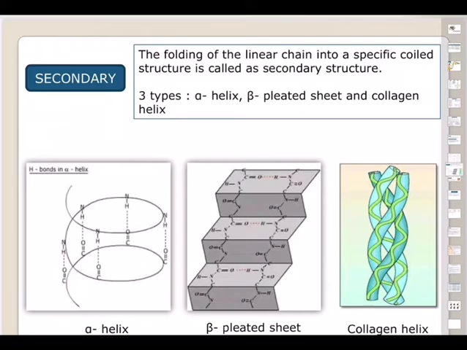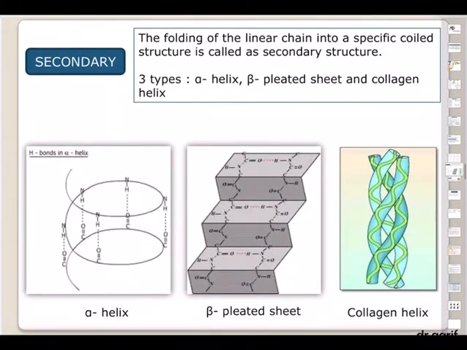Now the secondary structure, the folding of the linear chain into a specific coiled structure. See, there it is linear, here it is a coiled structure. There are three types: alpha helix, beta pleated sheet, and collagen helix. You can see the diagram here. So these are secondary structures and they are spring-like.